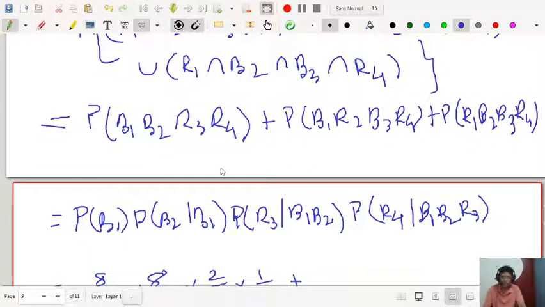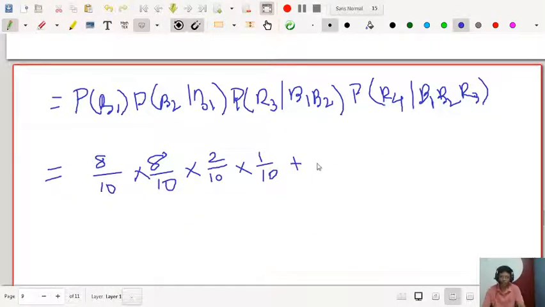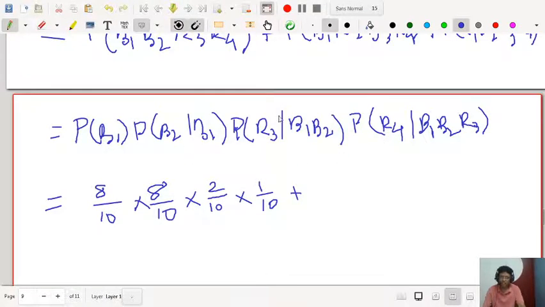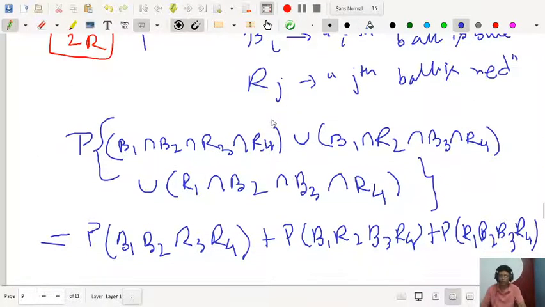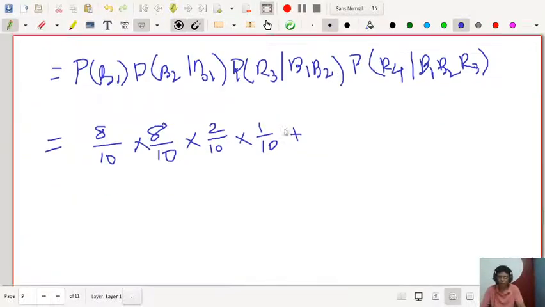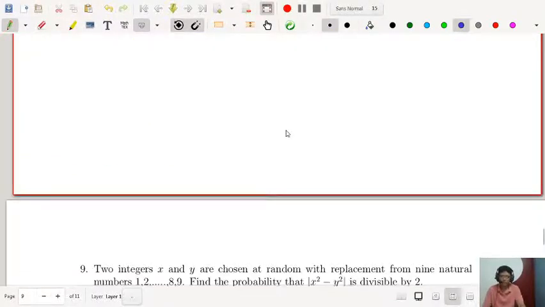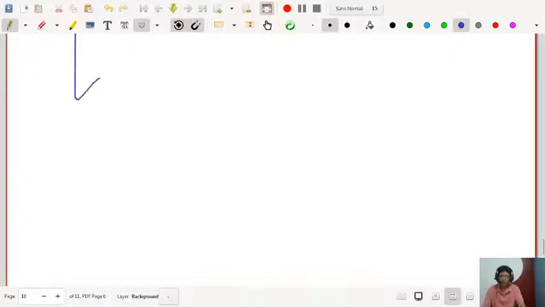So I am leaving this part for you. You can check with similar results that these are the probabilities. Okay. This is a beautiful problem, where you are drawing one ball and replacing it with a blue ball. Next, okay, number 9.